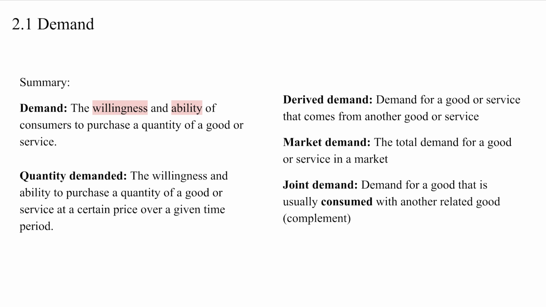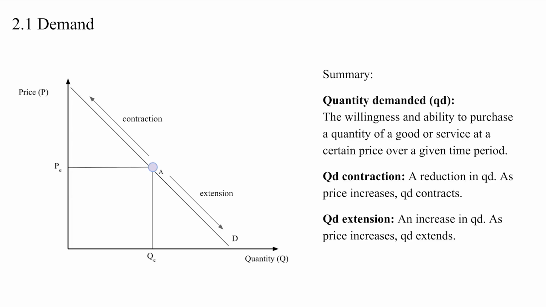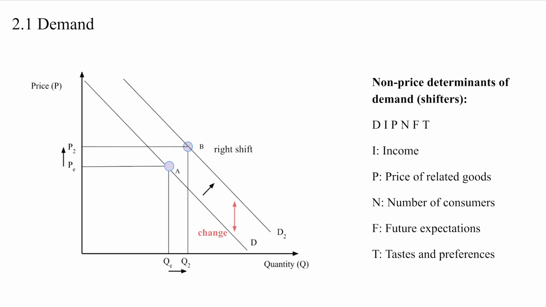In summary, demand is the willingness and ability of consumers to purchase a quantity of a good or service, while quantity demanded is the demand at a given time and a given price. Derived demand is the demand for a good or service that comes from another good or service. Market demand is the total demand for a good or service in a market, and joint demand is the demand for a good that is usually consumed with another related good, which is known as complementaries. Quantity demanded is a movement along the demand curve. A contraction and extension defines the increase and decrease of quantity demanded respectively. The non-price determinants of demand are income, price of related goods, number of consumers, future expectations, and tastes and preferences.